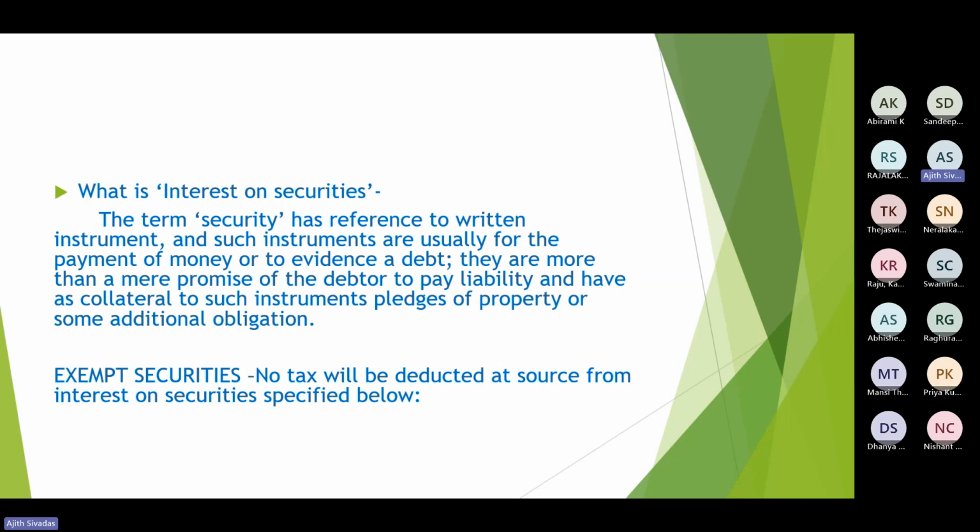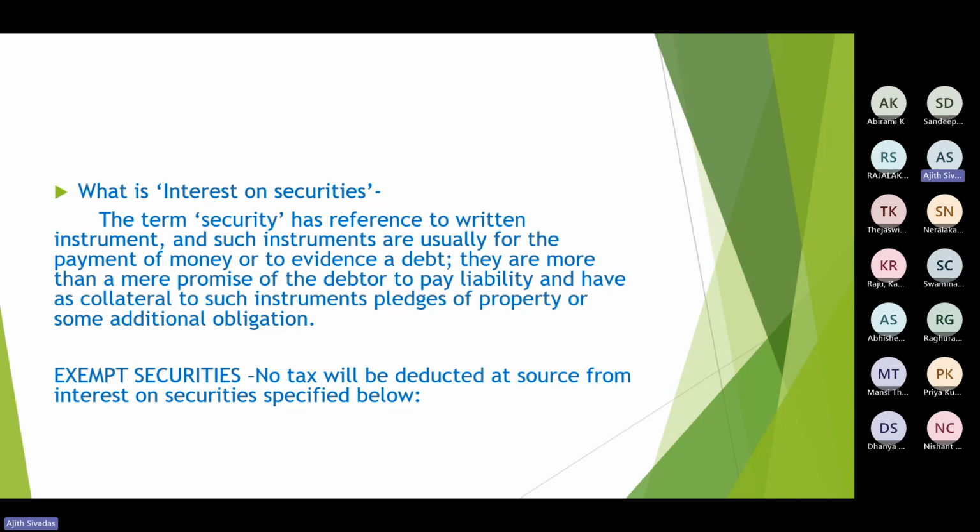That's what the term security is. So it's not only an obligation, rather it's an instrument in writing evidencing a debt, pledging some property or with some other additional obligation. Such sort of bonds, debentures, etc. would be termed as securities.